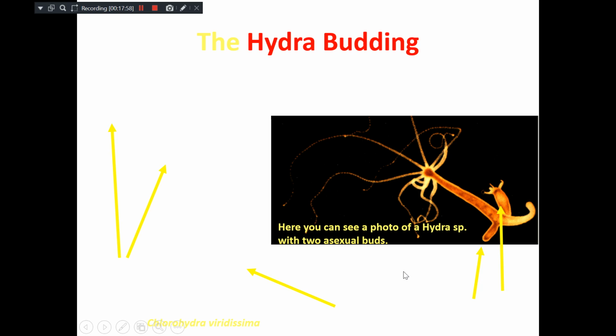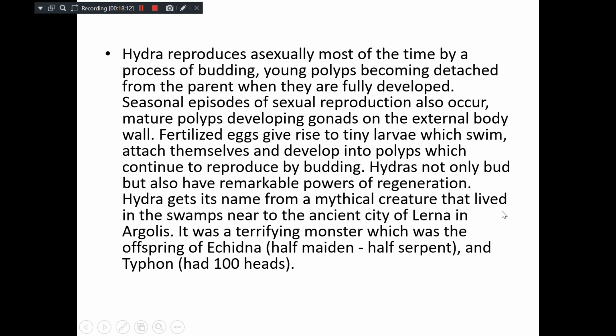Then reproduction: the hydra can reproduce asexually by budding. See, this is a small protuberance which grows from the base, and it develops into a new young hydra and detaches from the parent. Another method of asexual reproduction is regeneration. Even if accidentally the body is cut into two pieces, each will develop into a new individual.